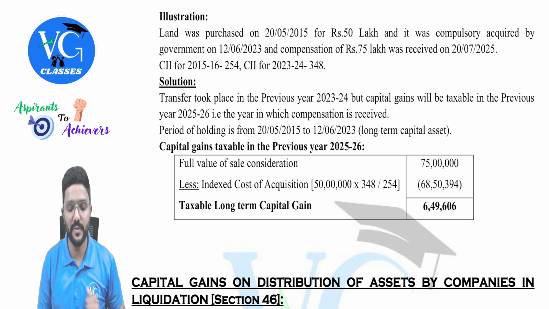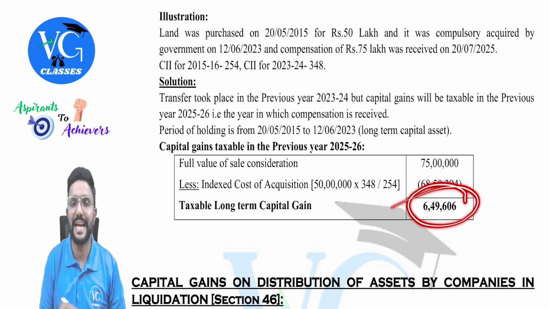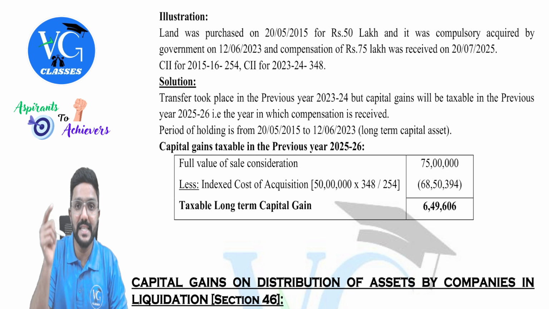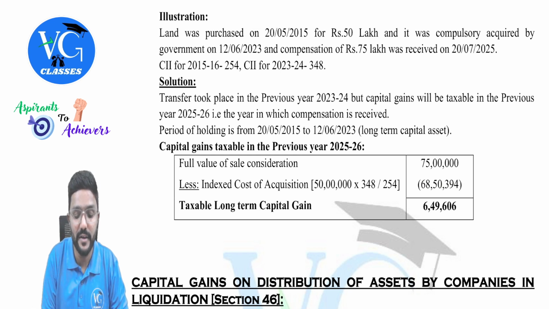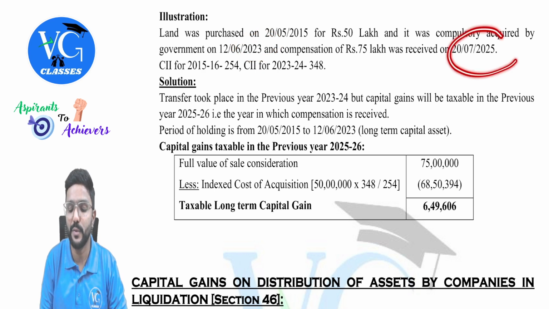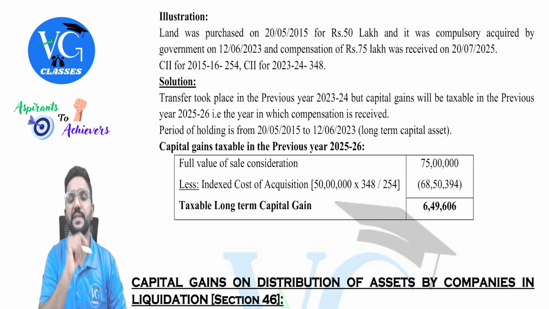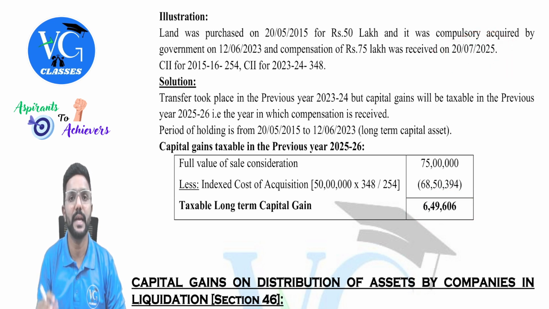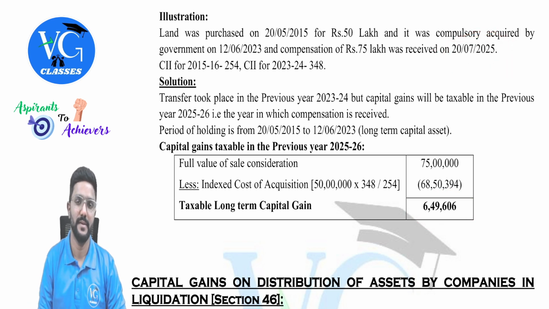Index cost of acquisition. So the remaining is taxable as long-term capital gain in which year? Guys, this is a gain which arose in the year 23-24, but it will be taxable in the year 25-26. That is when compensation is received. So this figure has to be included in the total income calculation of an assessee in which year? 25-26, under the head capital gains, guys.